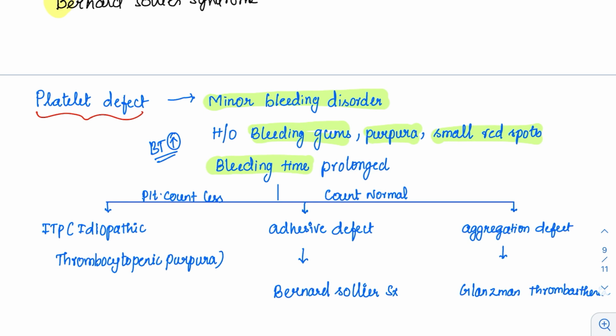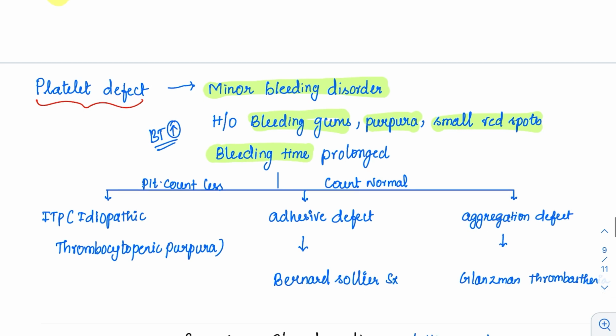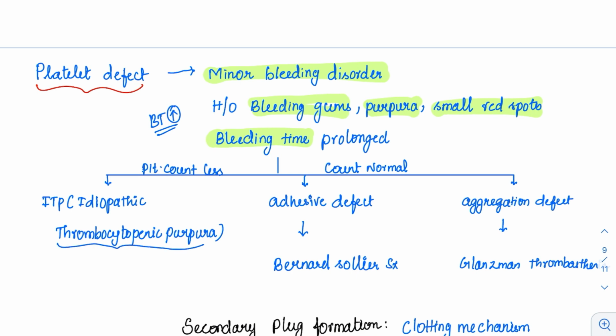If the platelet count is less, what is the defect called as? It is called as thrombocytopenic purpura. And the most common reason is unknown. That's why it's called idiopathic thrombocytopenic purpura. Here mostly the reason said is there are antibodies against the platelets. So this is ITP. This ITP is nothing but idiopathic thrombocytopenic purpura.